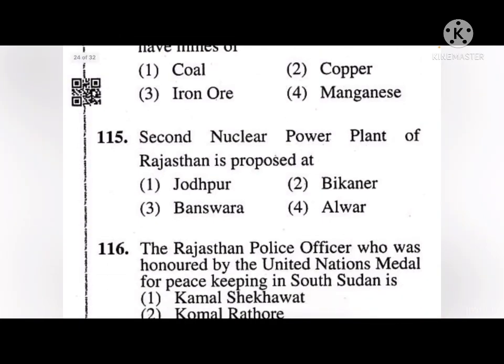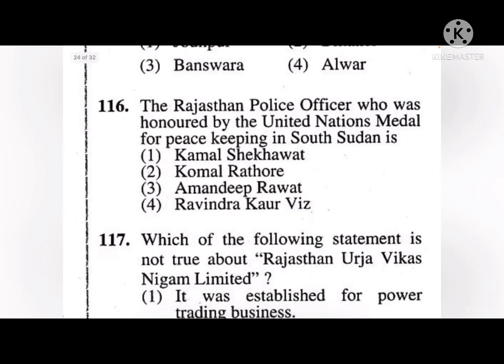Okay. Next, Rajasthan police officer who has been honored by United Nations Medal for Peacekeeping in South Sudan is Kamal Shekhawat, Komal Rathod, Amandeep Rawat, Ravindra Kaur. Okay, so the correct answer is first, that is Kamal Shekhawat.